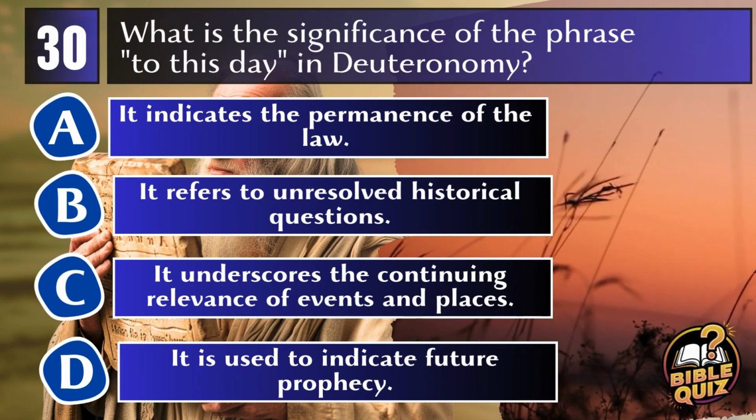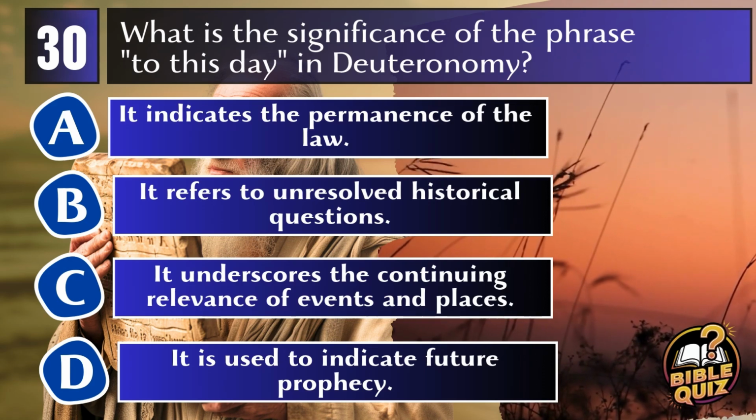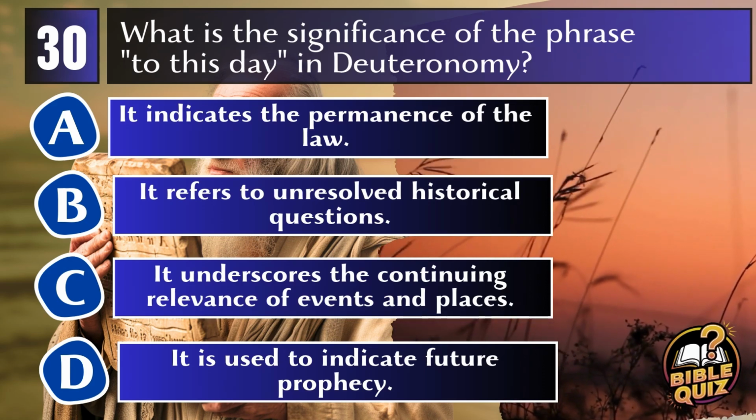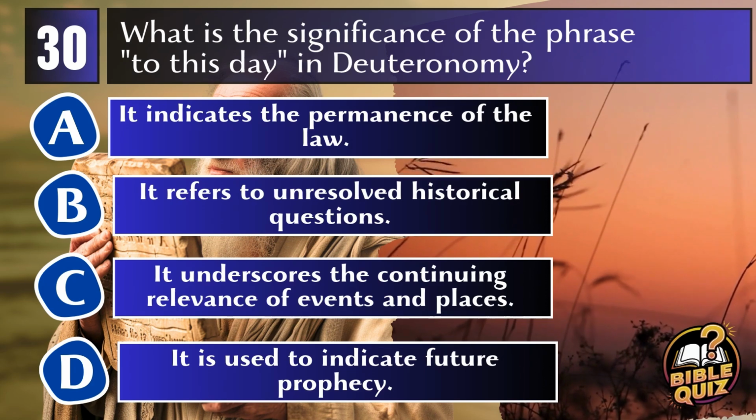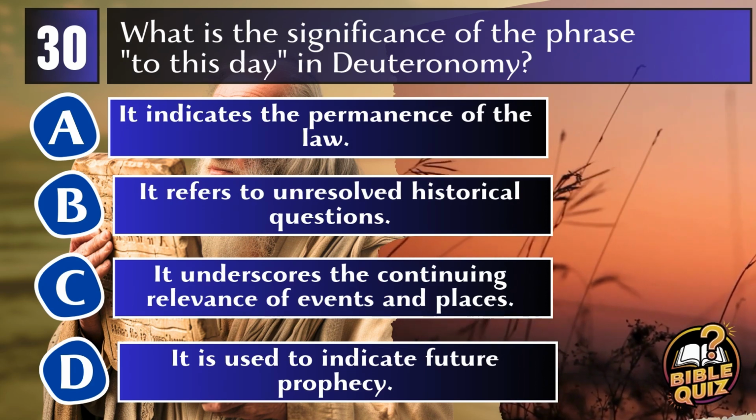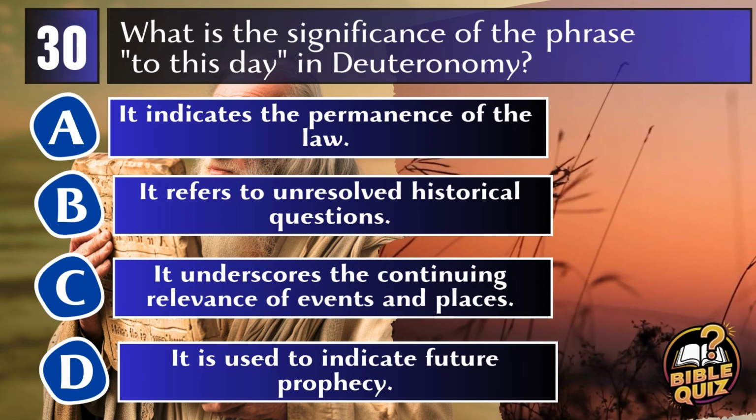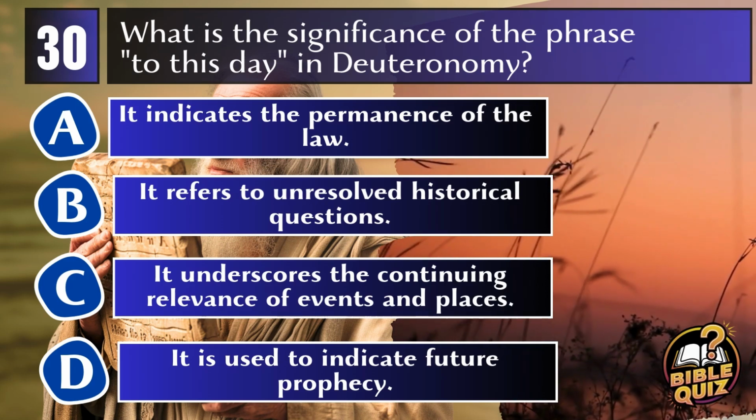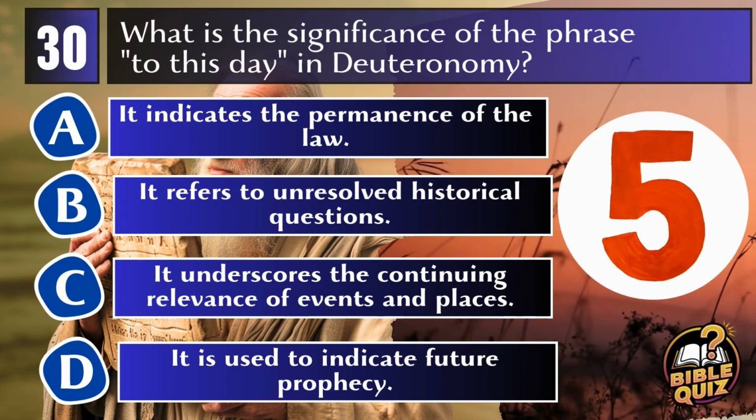A. It indicates the permanence of the law. B. It refers to unresolved historical questions. C. It underscores the continuing relevance of the events and places. D. It is used to indicate future prophecy.